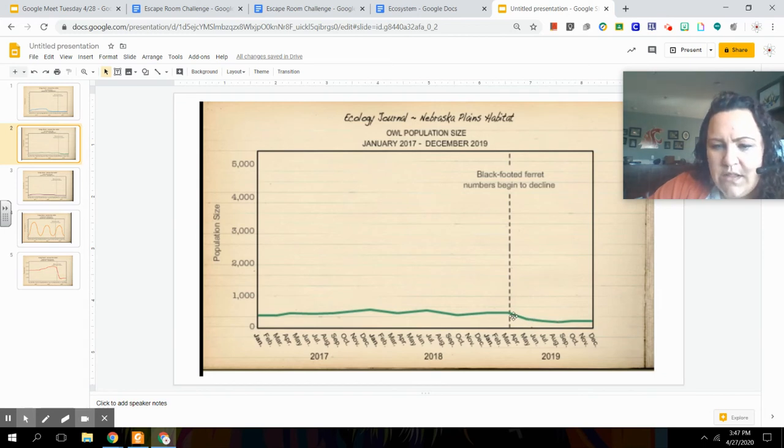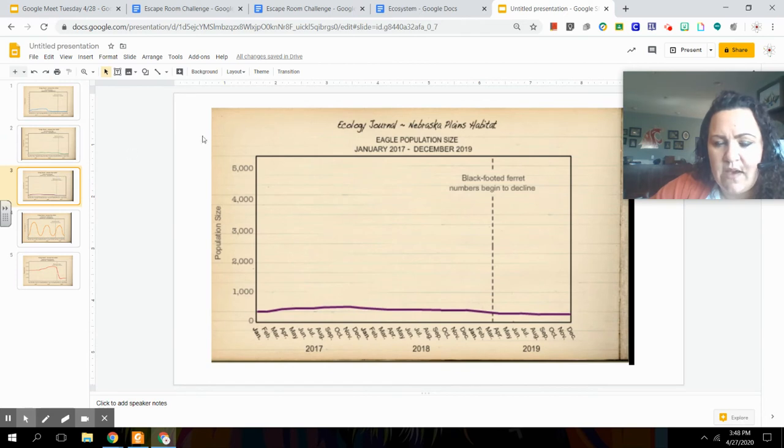And so, once again, I'm not positive that a decline in the owl population would be very indicative or proof for the decline in our black-footed ferret population. They just don't seem to align with one another. So let's go ahead and look at the next piece of evidence.